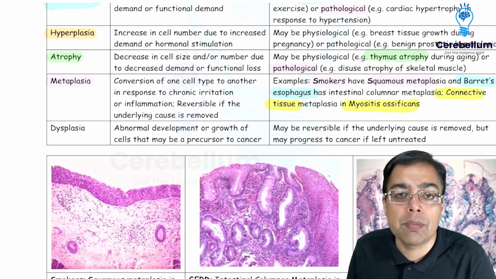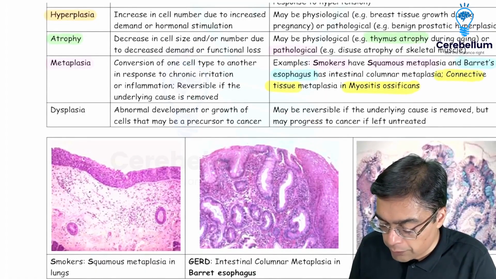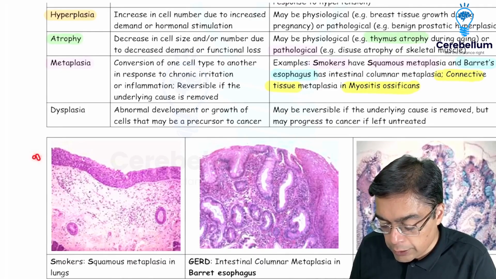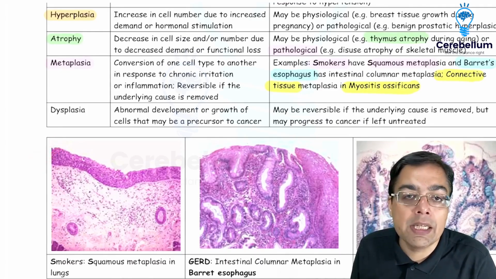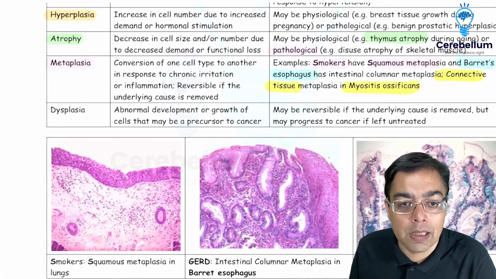Now, the way the questions have been asked in the exam, if you remember, 2018-2019, they gave you an image-based question which was taken directly from Robbins. That was a 2019 NEET PG question wherein they gave you the history of a patient having a smoking history and the presence of a squamous metaplasia.